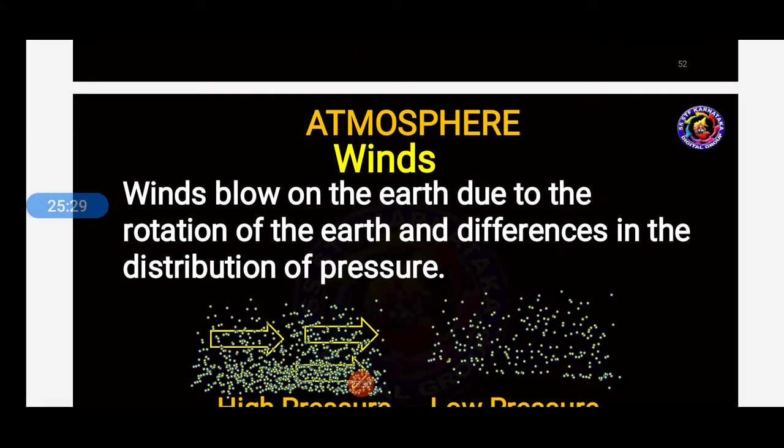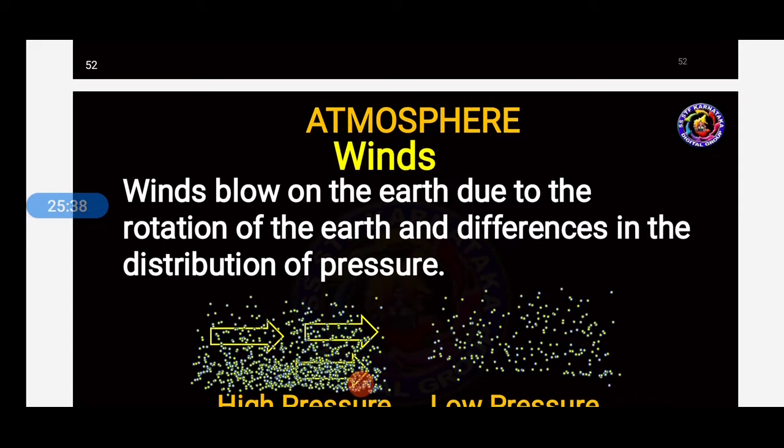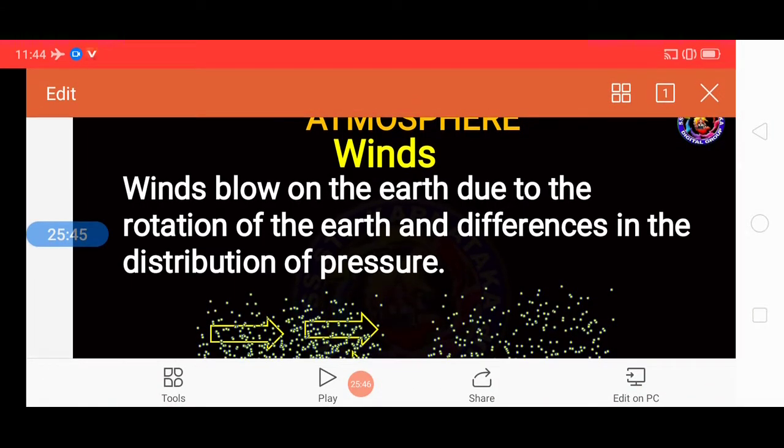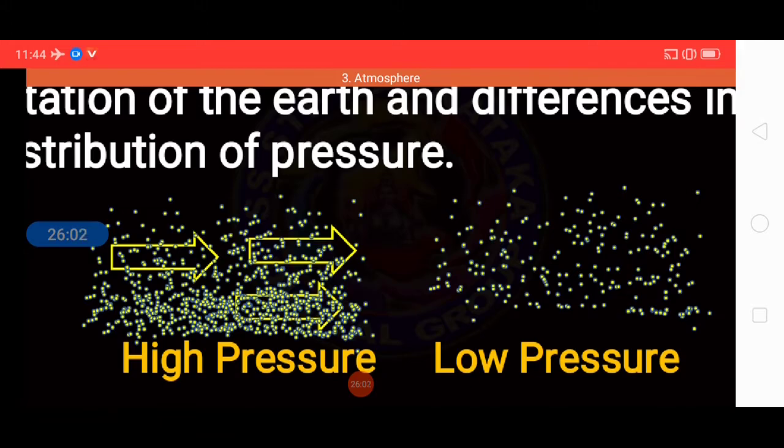So next we have, winds blow on the earth due to the rotation of the earth and differences in pressure. So here, students, winds blow on the earth due to the rotation of the earth and differences in the distribution of pressure. You can see here high pressure and low pressure, the images of winds.